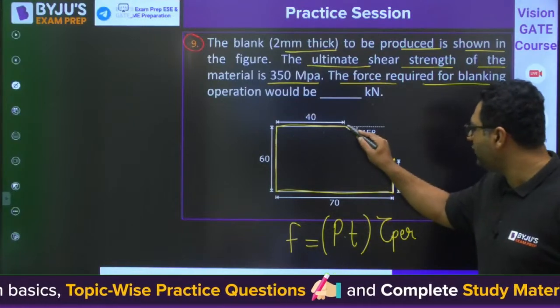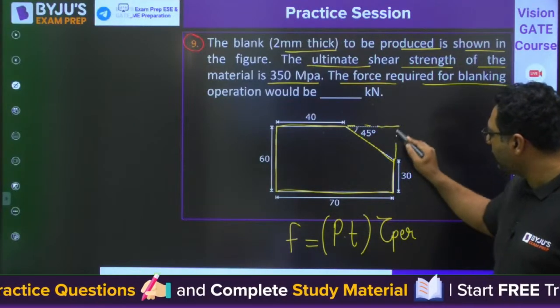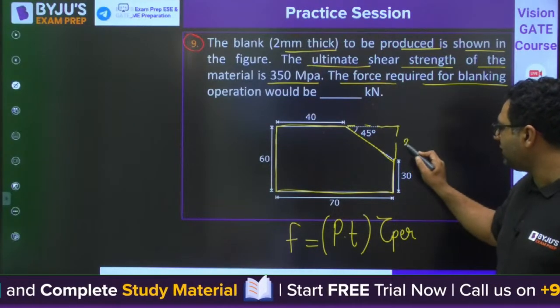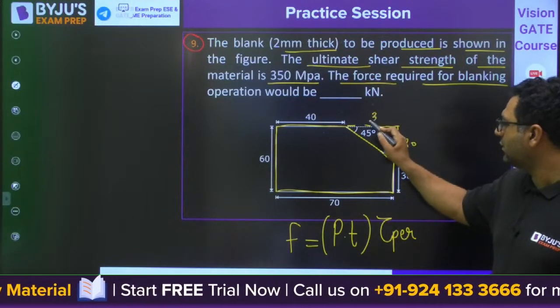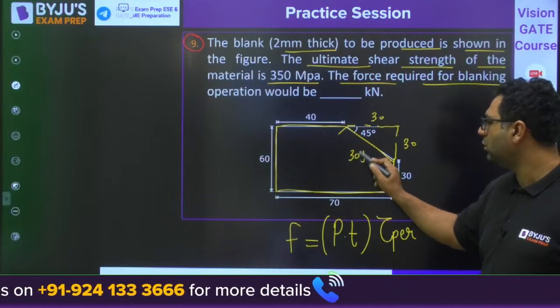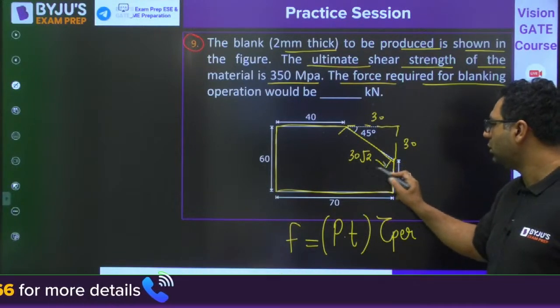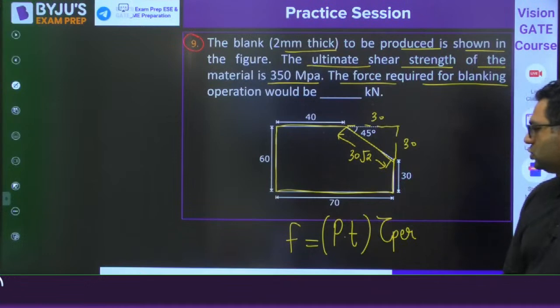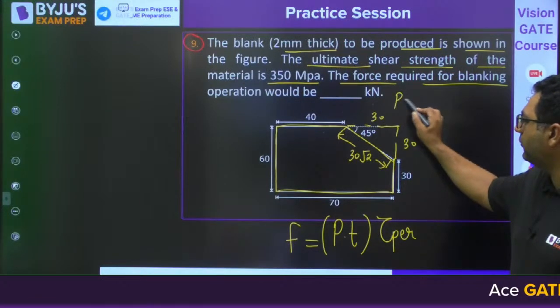You can solve it very easily by taking the right angle triangle. You know this is 30, this is 30, so this length will be 30 root 2. So perimeter is the summation of all.